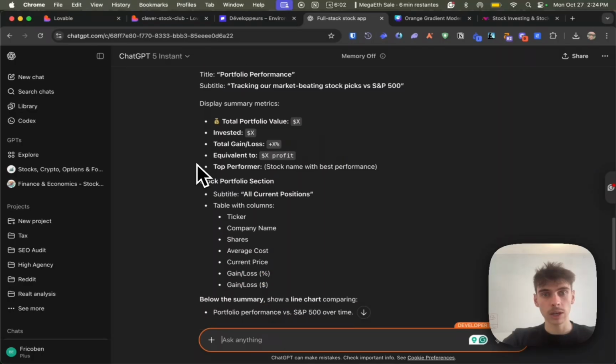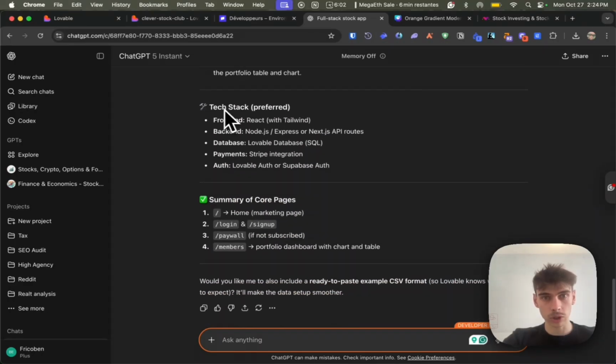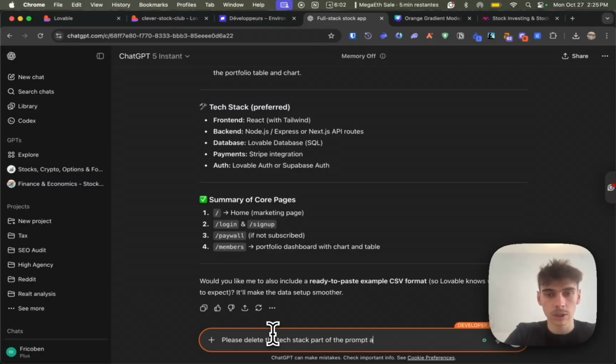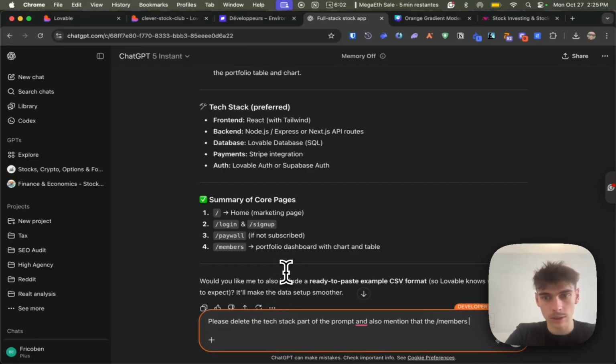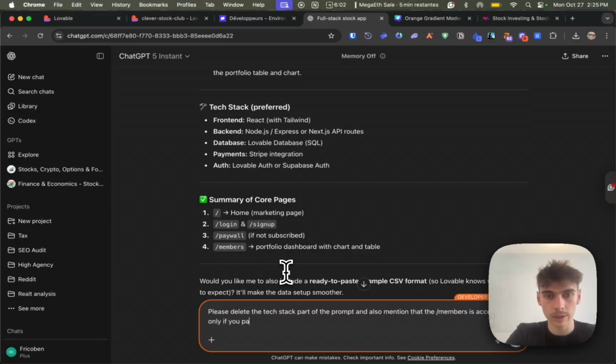and the only thing I'm going to change in this prompt is the tech stack, because Lovable is managing all the tech. We don't want to give orders to Lovable about what tech to use. Lovable is managing the tech. So please delete the tech stack part of the prompt, and also mention that the /members page is accessible only if you paid.